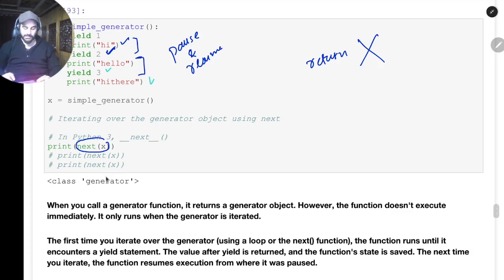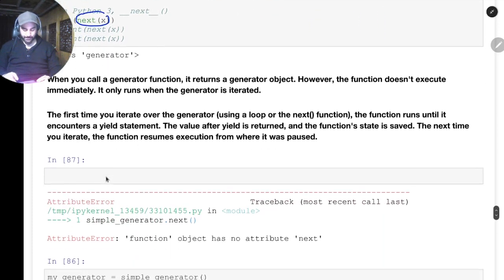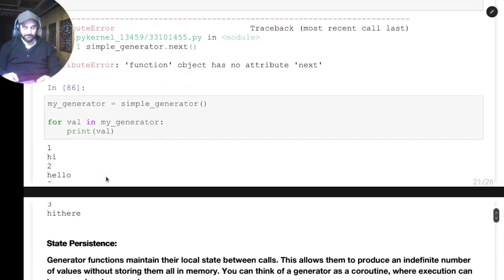I hope this yield is clear as well. Is this clear?